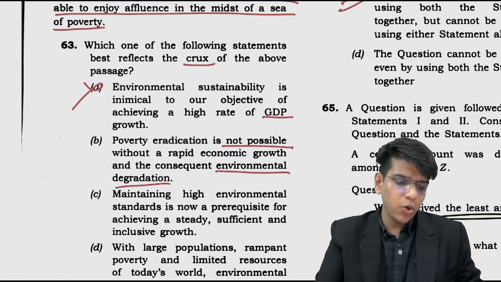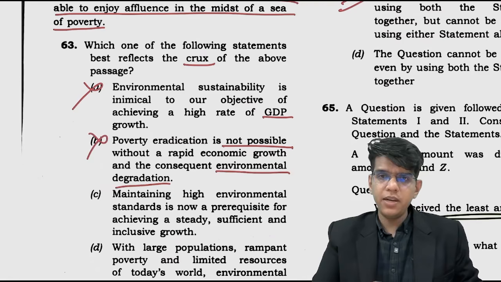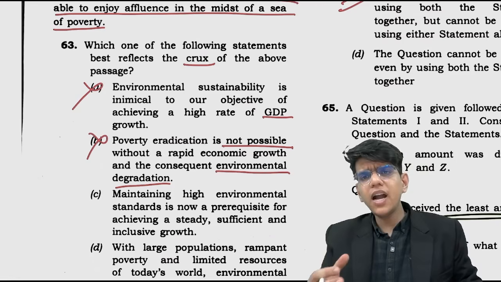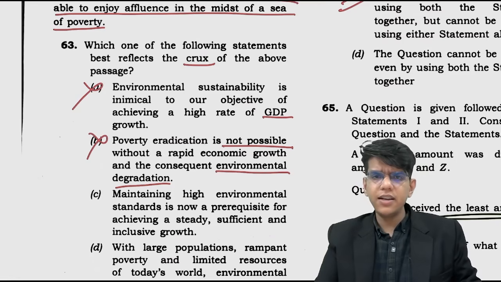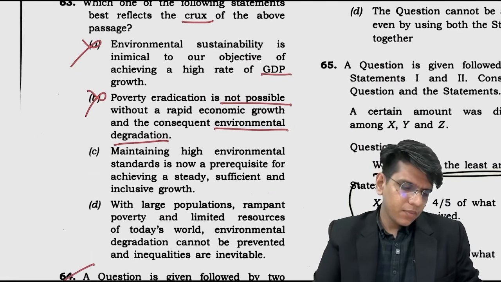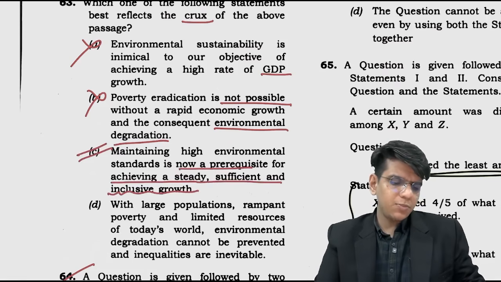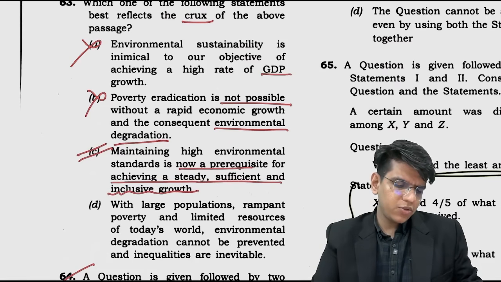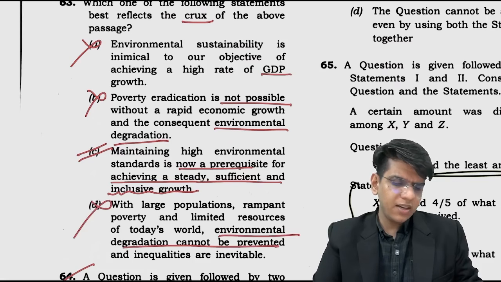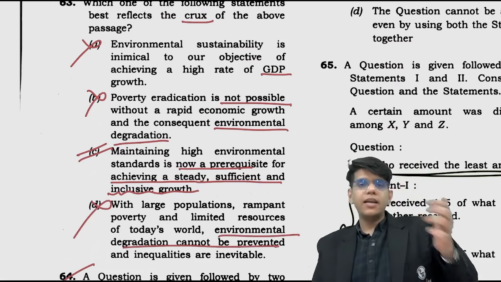We need to save environment. He is saying we can't do anything without environmental degradation. Wrong. Maintaining high environmental standard is now a prerequisite for achieving the steady, sufficient and inclusive growth. This is what is talked about in the passage. With large population, rampant poverty and limited resources in today's world, environmental degradation cannot be prevented. Again, incorrect. Against the passage, right?